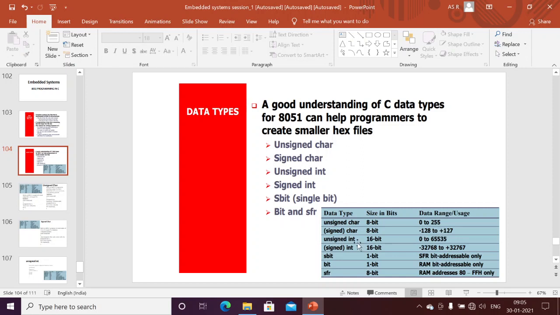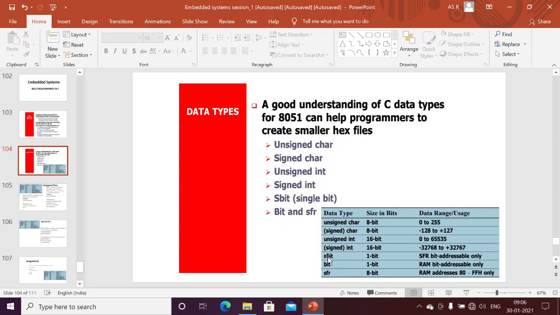Next, unsigned int is 16 bit, 0 to 65,535. This is the range of unsigned int. For example, if you want to create any variable in the range of 0 to 65,535, you can use this one. Signed int means if you need a negative range, minus 32,768 to plus 32,767, I can use this data type.